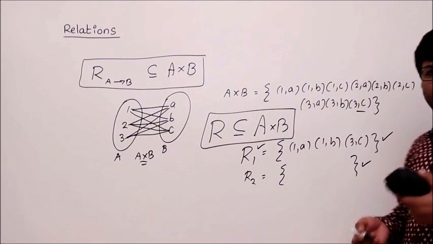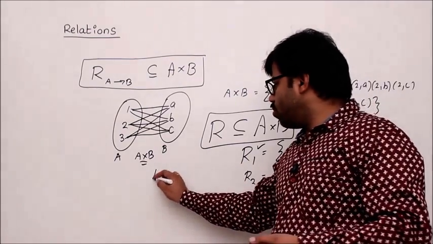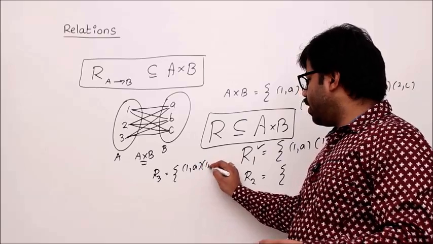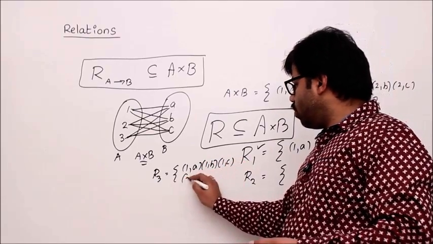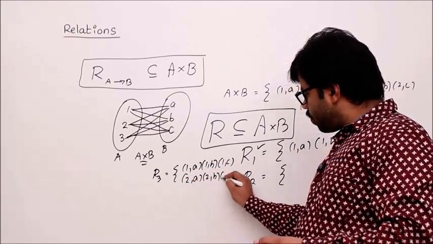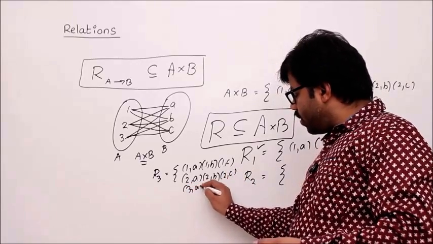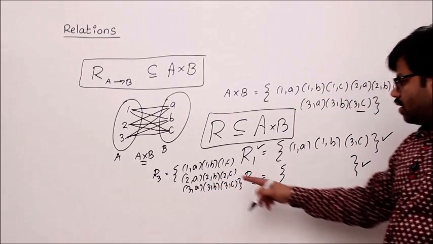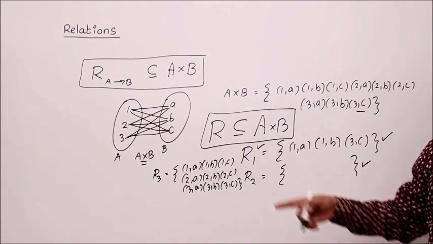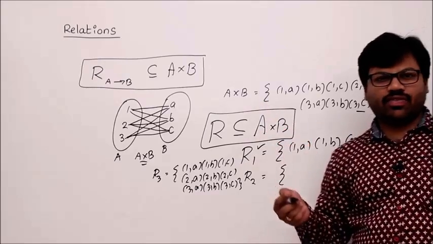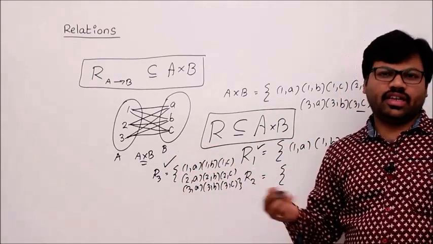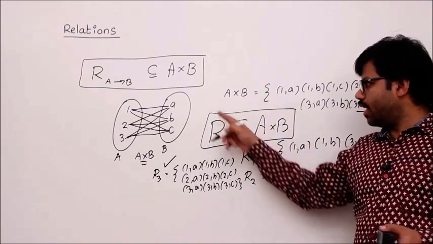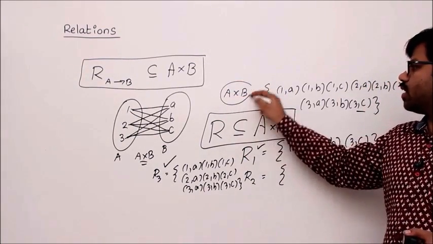Now you can have multiple relations like this. Let's go to one more relation R3, which is nothing but I take every element: (1,a), (1,b), (1,c), (2,a), (2,b), (2,c), and (3,a), (3,b), (3,c). If I do that, I form a relation, isn't it? Why is this a relation? Because this is a subset of A cross B. Every set is a subset of itself. That's why R3 is also a relation. Now there are so many relations from A to B. Everything is one subset of A cross B.